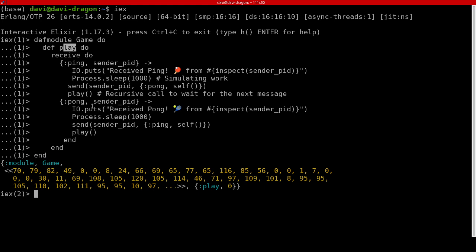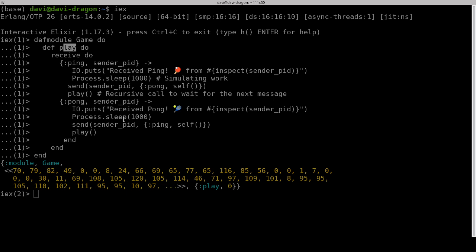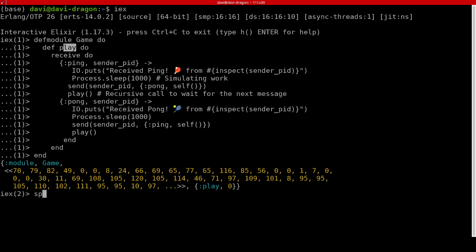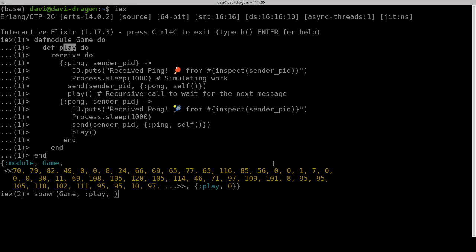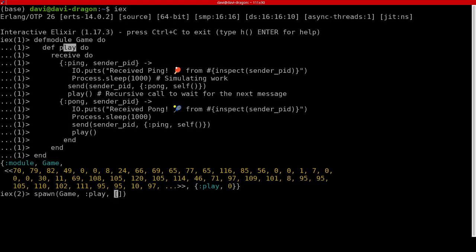In practice, how can I do that? Well, I will use that spawn from before, but now I will pass a model. I will pass a method to be called, but it will be called like it is an atom, and the arguments, in this case, are options for the process, and it will return a PID, which will be important to use.